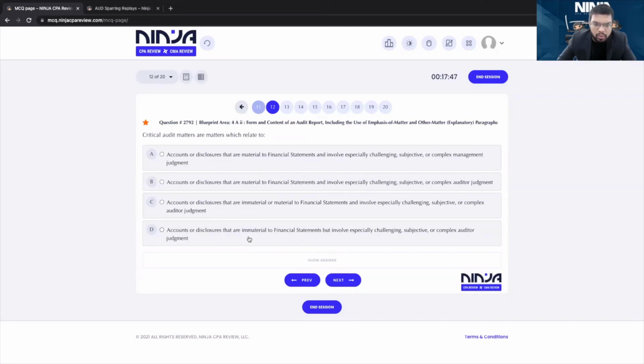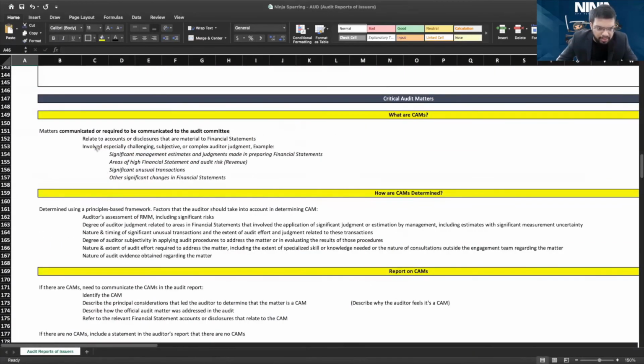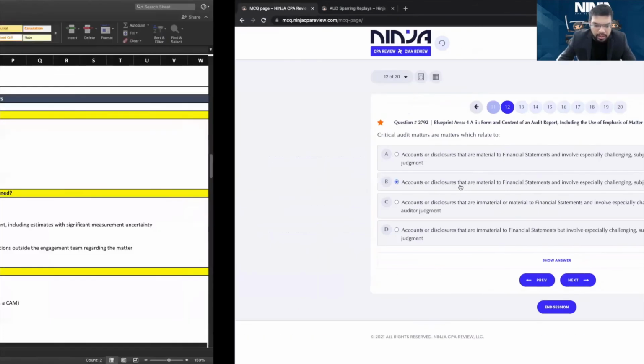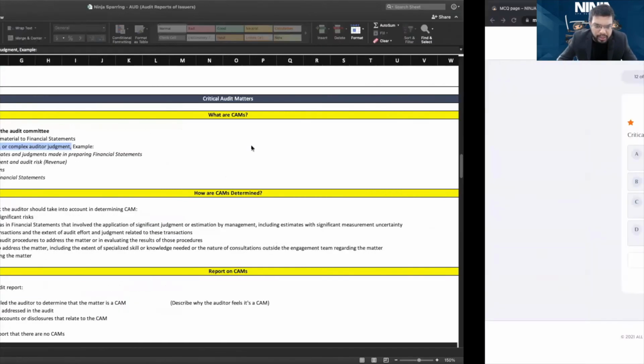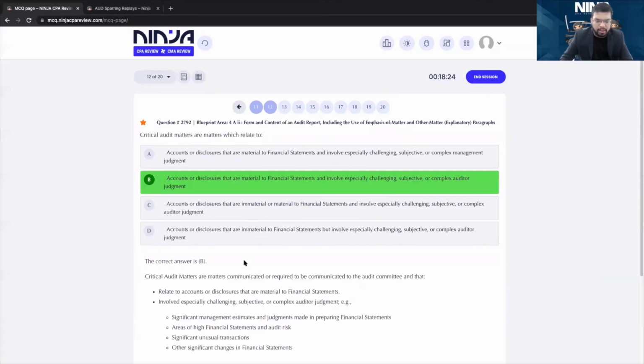Critical audit matters are matters which relate to accounts or disclosures that are material to financial statements. Yes, that's what CAM is. Accounts or disclosures that are material to financial statements and involve especially challenging, subjective, or complex management judgment. Accounts or disclosures that are material to financial statements and involve especially challenging, subjective, or complex auditor judgment. It's especially challenging, subjective, or complex auditor judgments, not management. That's why A is wrong. And CAMs are never immaterial accounts. So C and D are out. The answer is B in this case.